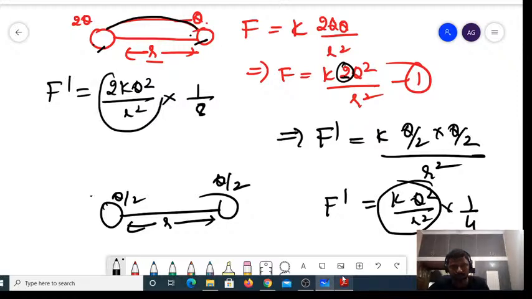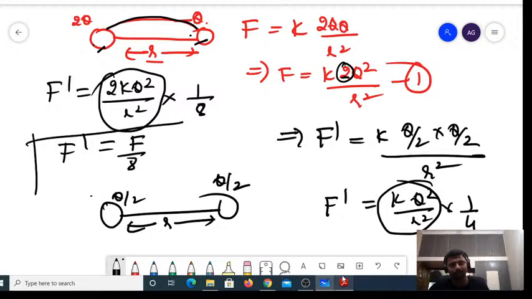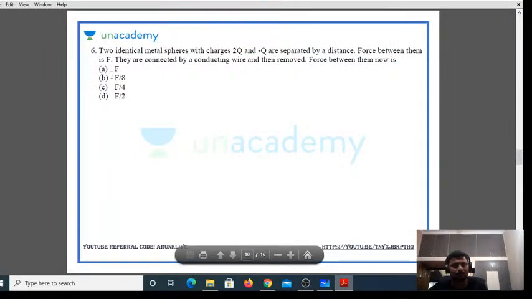So this is called F now. F dash is equal to F divided by 8. So the answer is F by 8.